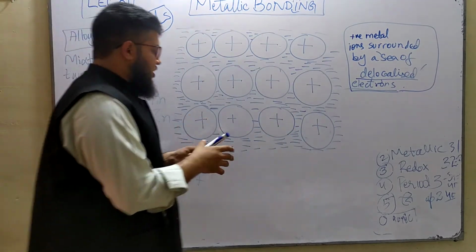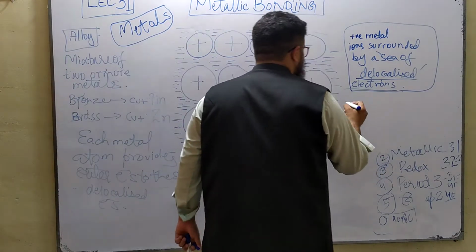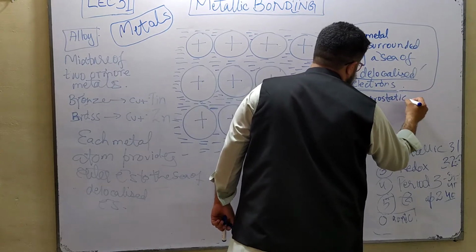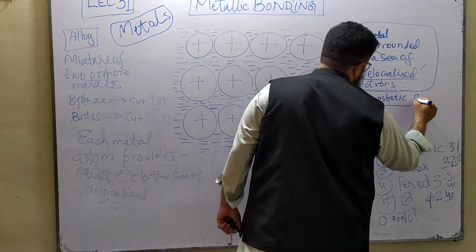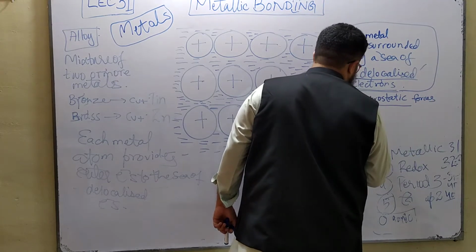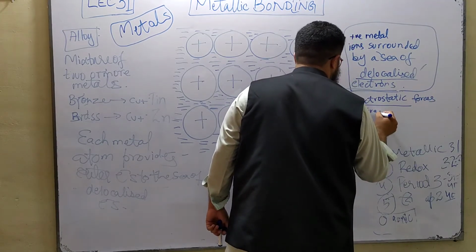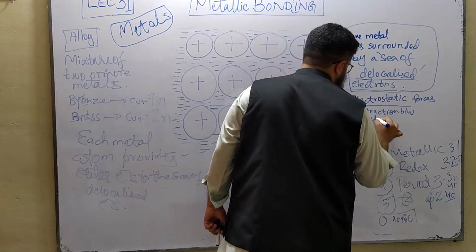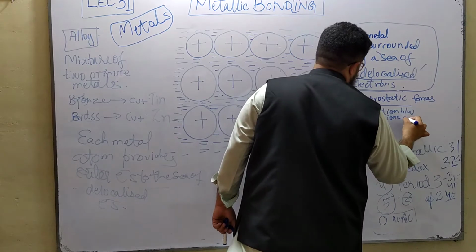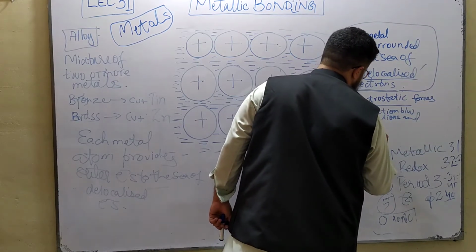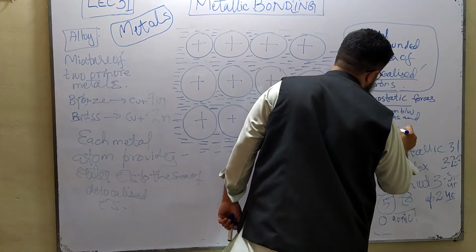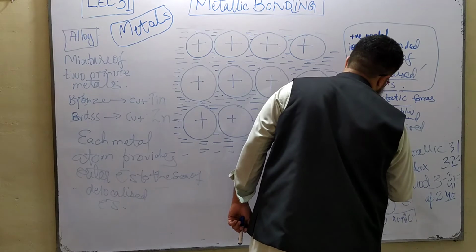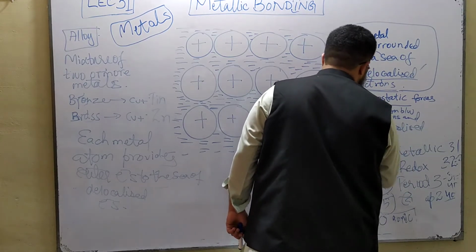Now let's define metallic bonding. Metallic bonds are actually electrostatic forces of attraction as well. These are also electrostatic. This is a key term that you must use. Electrostatic forces of attraction between positive metal ions and the sea of delocalized electrons. Now this is the complete definition of metallic bonds.